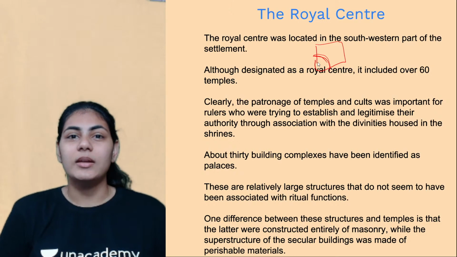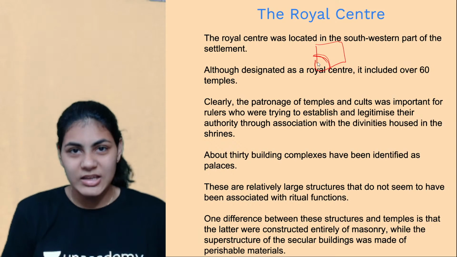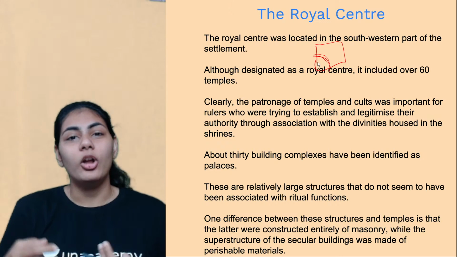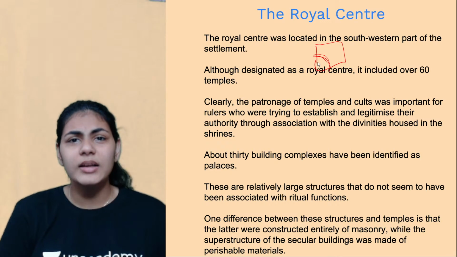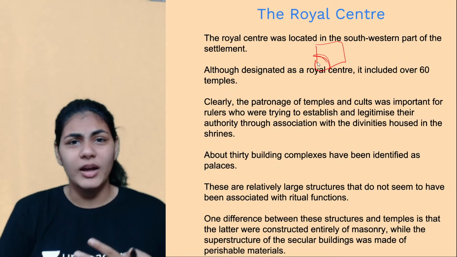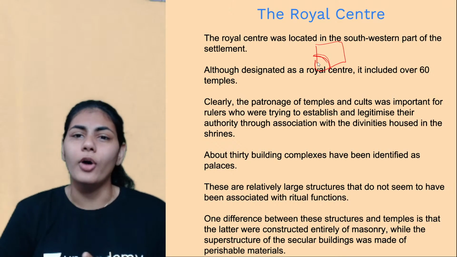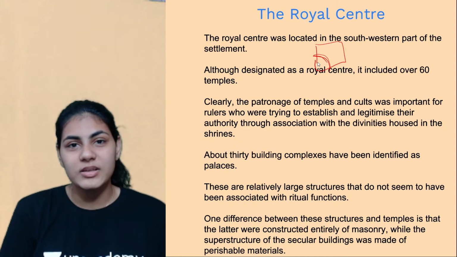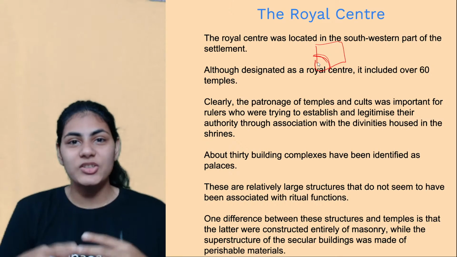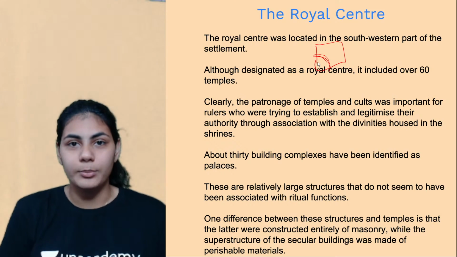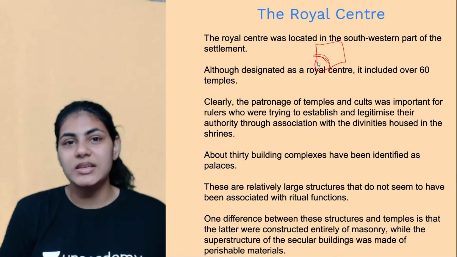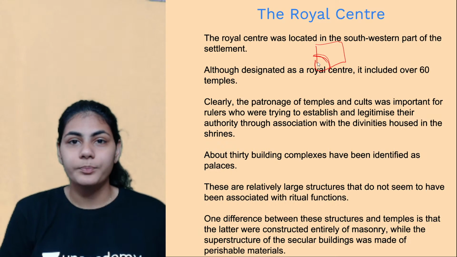That basically tells us that the people of the Vijayanagara empire, and Vijayanagara city in particular, were very, very religious. They're very spiritual. They always associate themselves with some kind of cult or tradition, be it Shaivism, Vaishnavism, any other Puranic religions, and all those other different forms of Hinduism we have. Sometimes even Muslims were residing in Vijayanagara, because of the Deccani Sultanates. So whatever the situation is, the religious centers were very high in number within the Vijayanagara city, and 60 of them were located in the royal center.